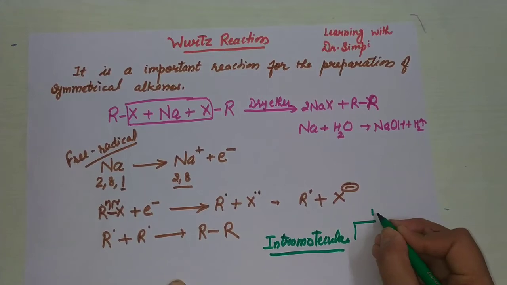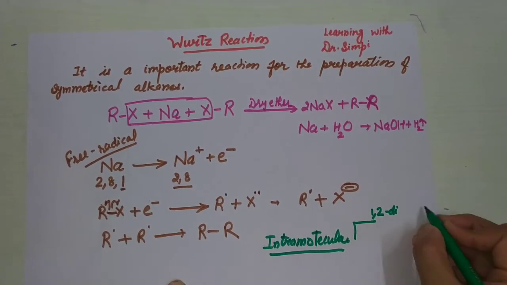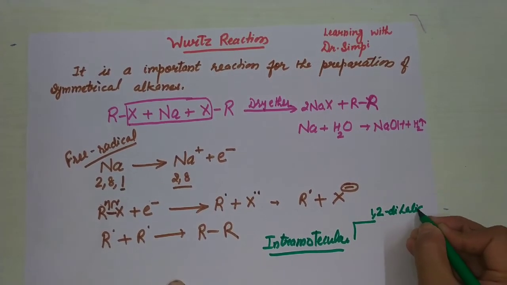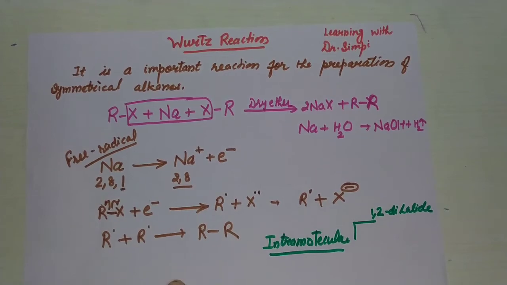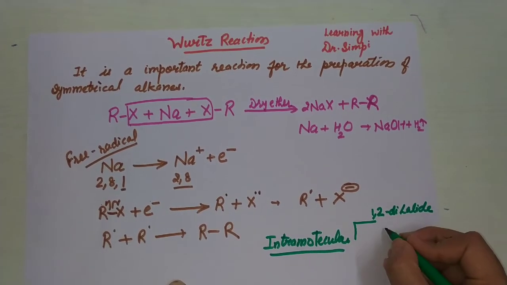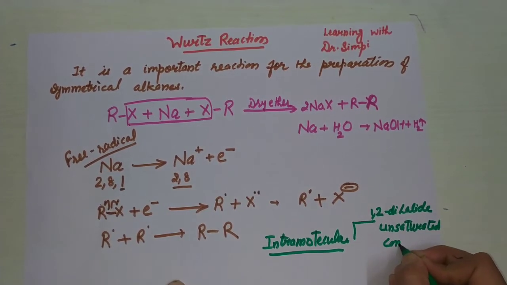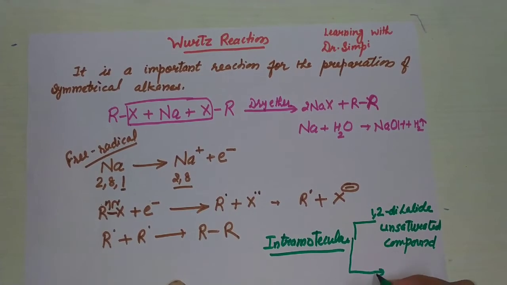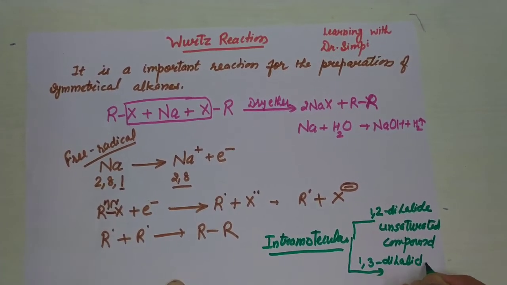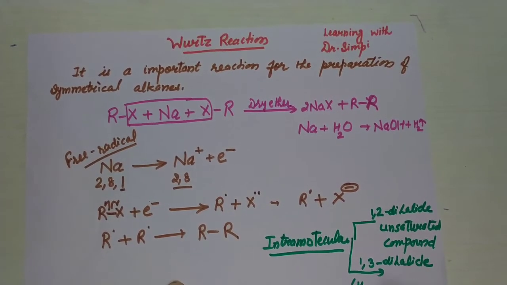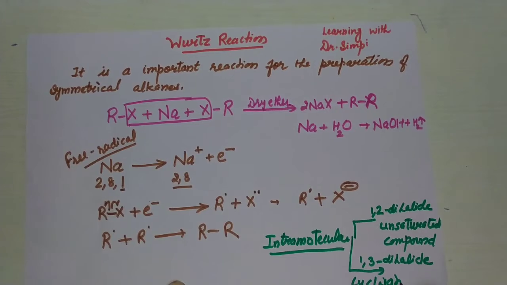If there is a 1,2 dihalide, halide atoms are present at the 1 and 2 positions, then there is a formation of an unsaturated compound. If there is a 1,3 dihalide, 2 halides are present at the 1 and 3 positions, then cyclization takes place.